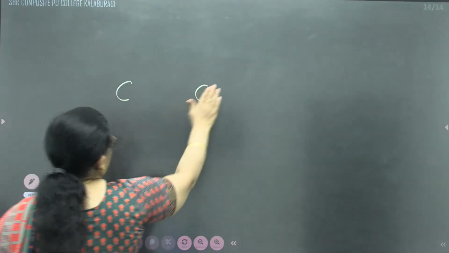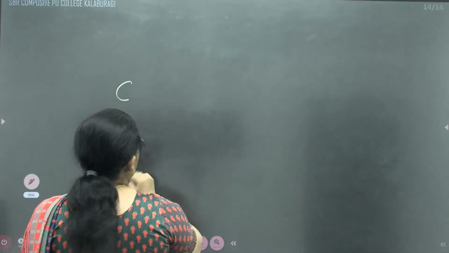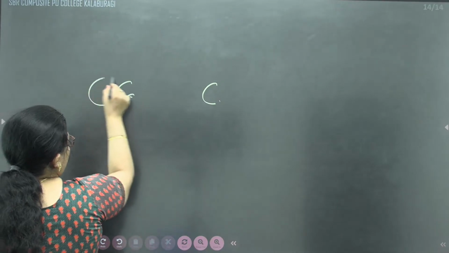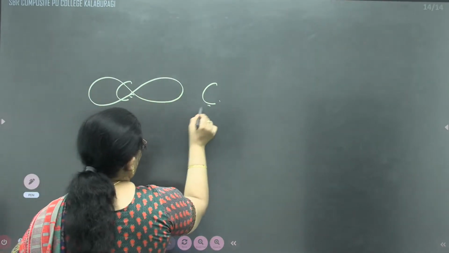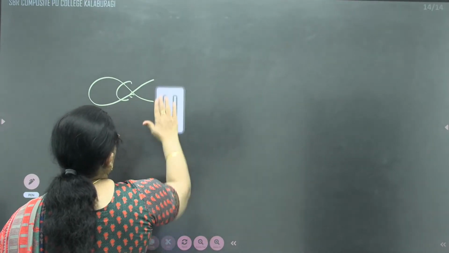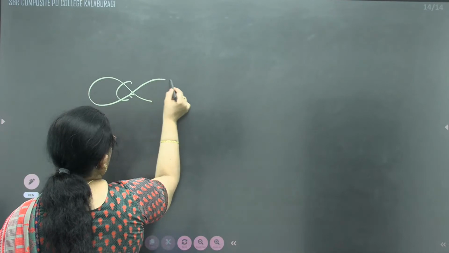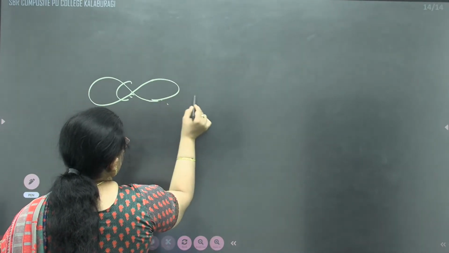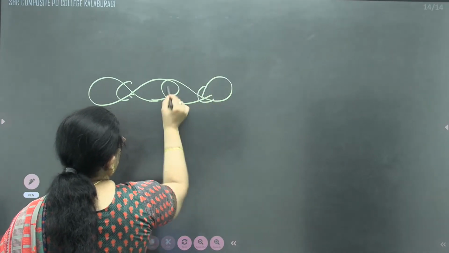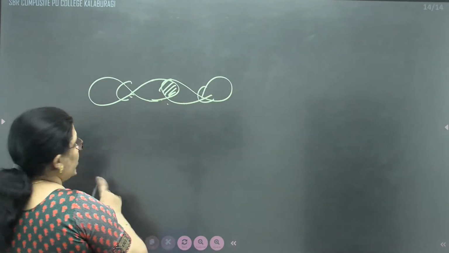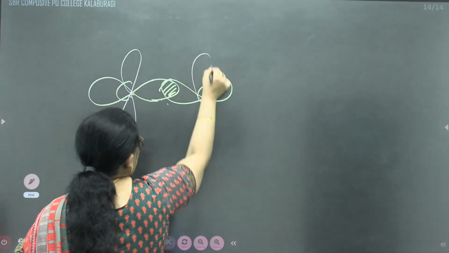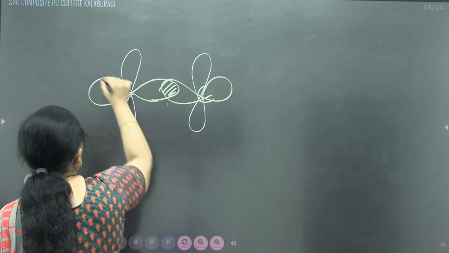One amongst the px, py, and pz orbitals will overlap axially, whereas the remaining will overlap laterally. Due to lateral overlapping, there is a formation of what?